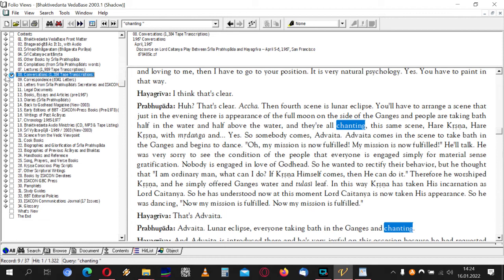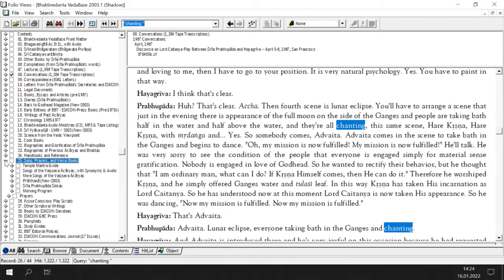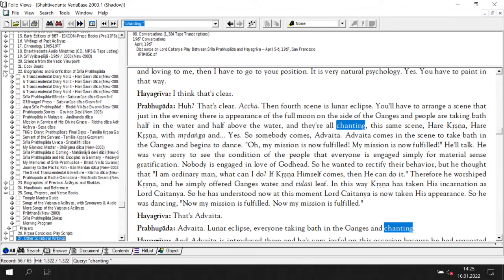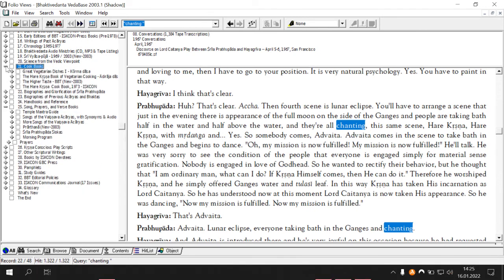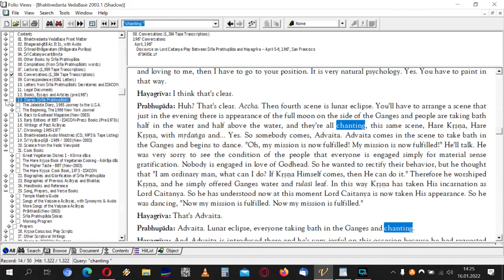So you also got some additional goodies here, like the Krishna Conscious Play Script, handbooks. Here you have the song and prayer books, biographies of Srila Prabhupada, Transcendental Diary and stuff like this, what Prabhupada's disciples wrote, cookbooks, and many other interesting stuff, diaries. So there's a lot of info here.